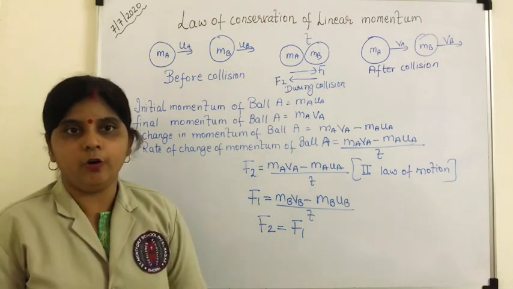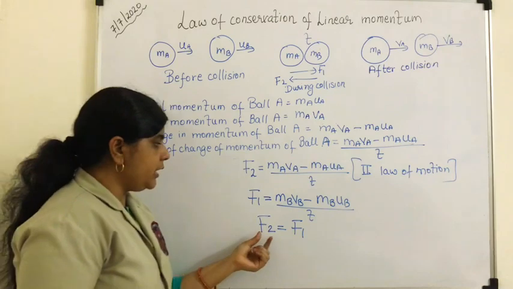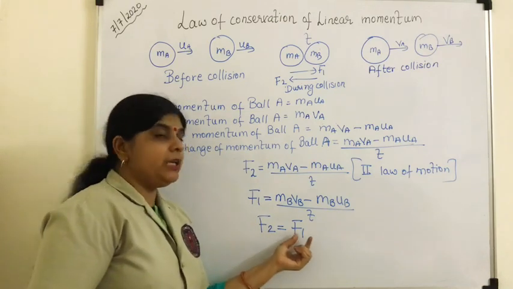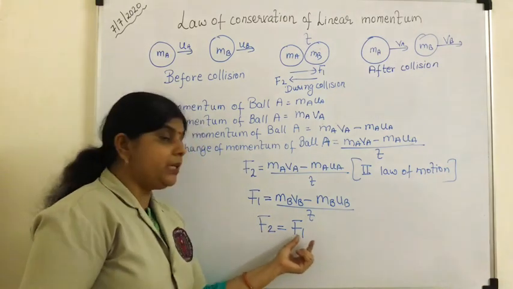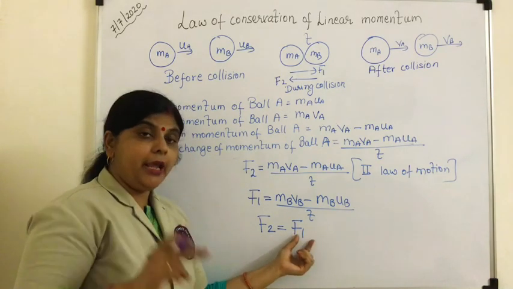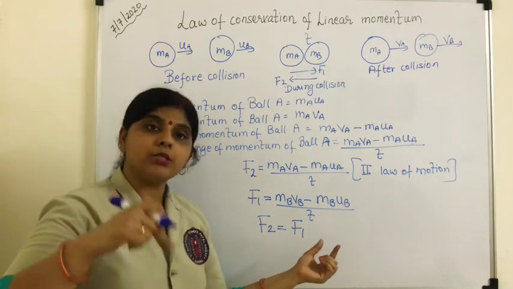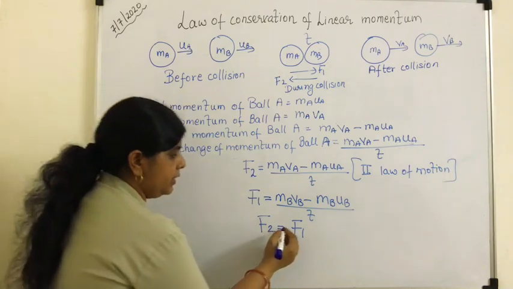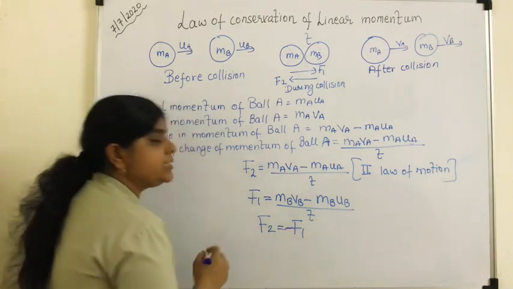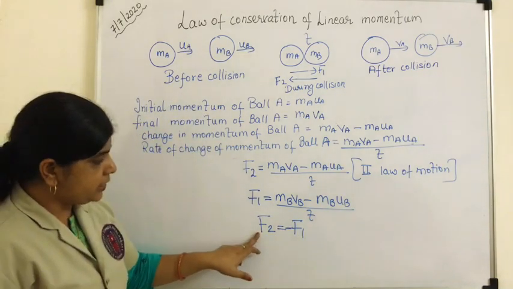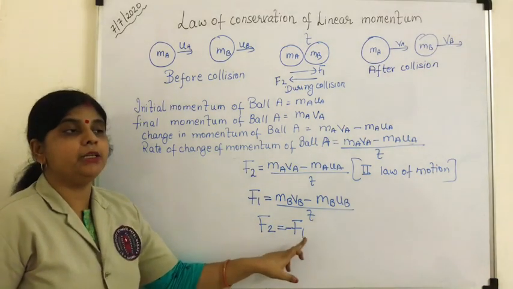That is Newton's third law of motion. So I can say F2 will be equal to F1, and also we have to consider opposite. To interpret this opposite, we have this negative sign. So I have written F2 is equal to minus F1.